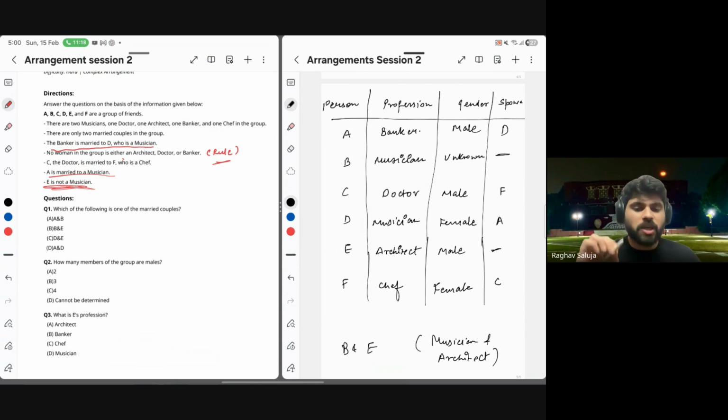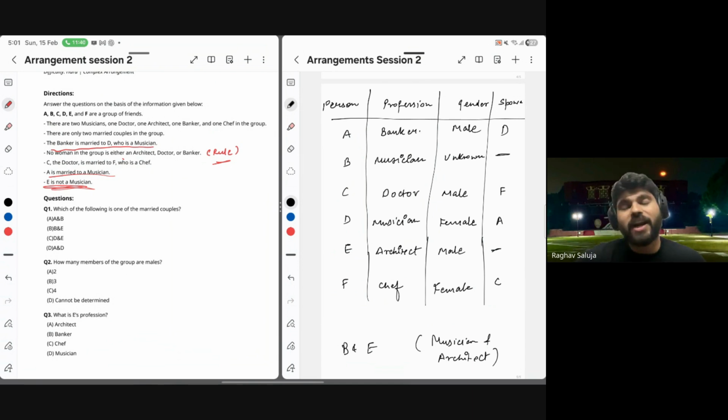Now, some of you might say A is married to a musician. So that could be B also married. Why did you say A and D are married? So one thing is A is also married, D is also married, and there are only two couples. One is concretely given C and F, the other has to be A and D automatically.